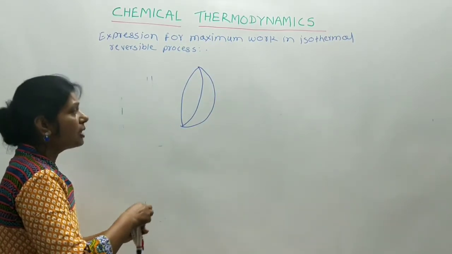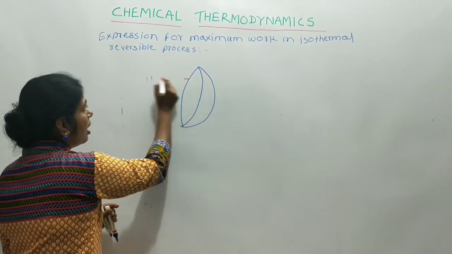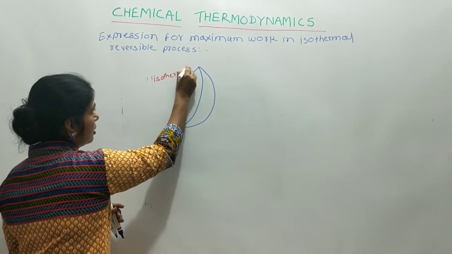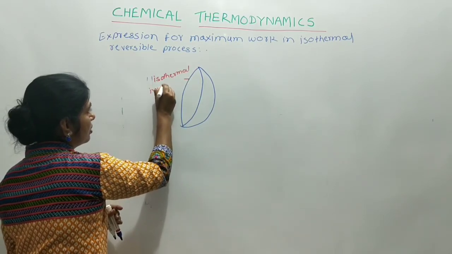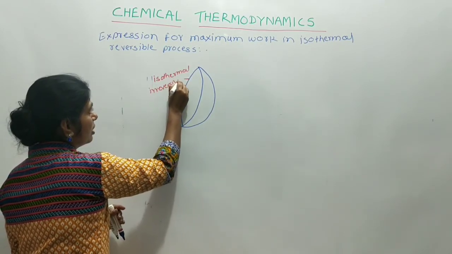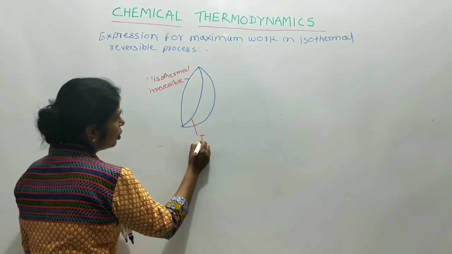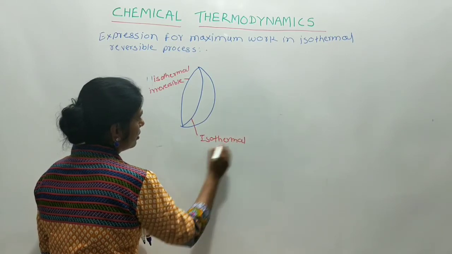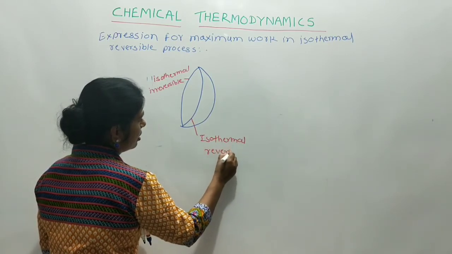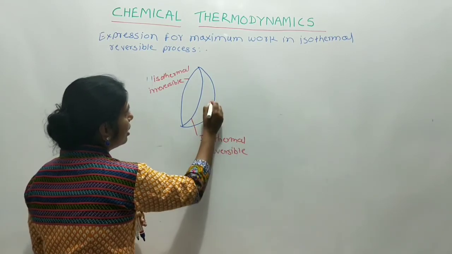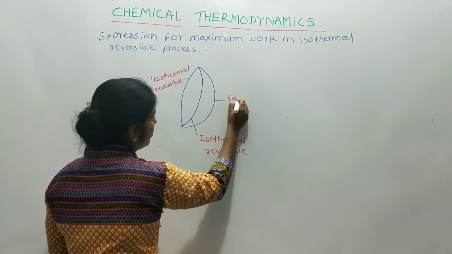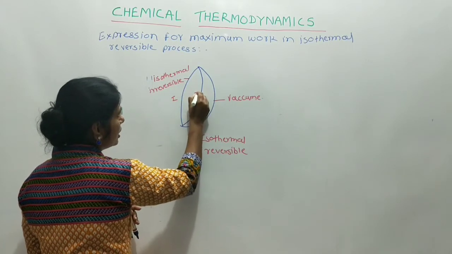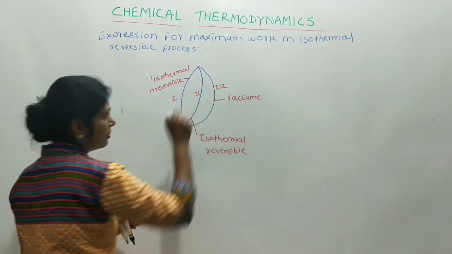The first part is isothermal irreversible, second is isothermal reversible, and third is the vacuum.